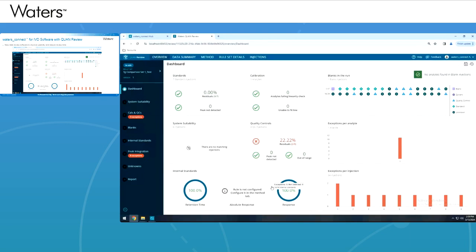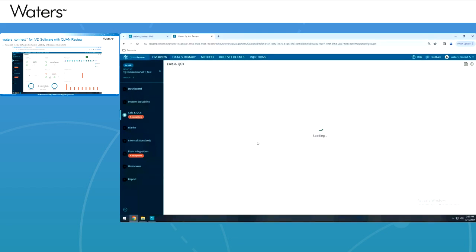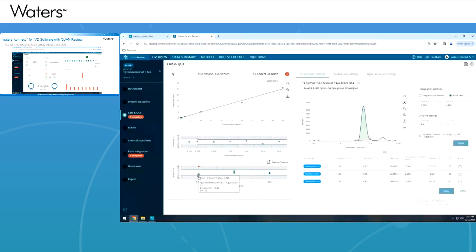You have the calibration performance, which is giving you the idea of the R² values. You've got the performance of the QC and the system suitabilities, if you are using system suitabilities. And then you have the internal standard performance. And moving to the right-hand side, you've got all the samples that are in your batch, and then exceptions or queries related to the injections in that batch.